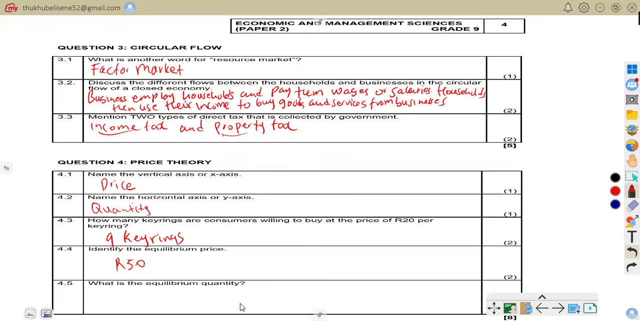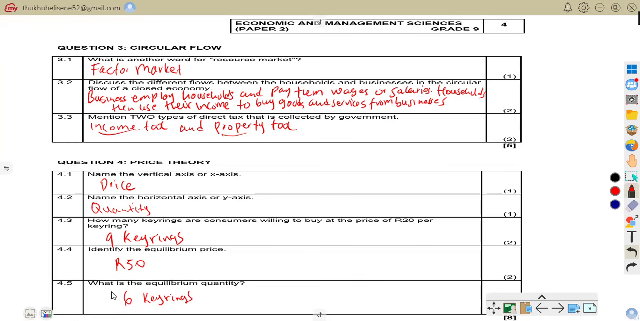So we are going to write in our answer book that the equilibrium quantity is 6. That is 6 key rings. The equilibrium quantity is the quantity bought and sold at the equilibrium price.